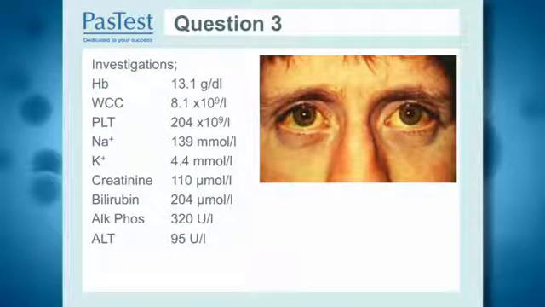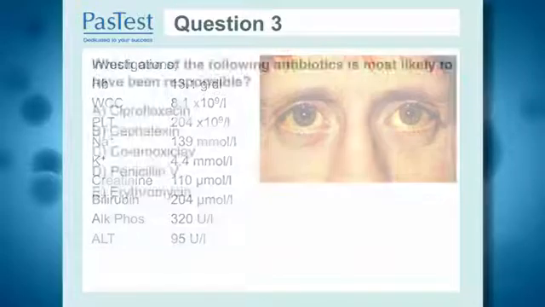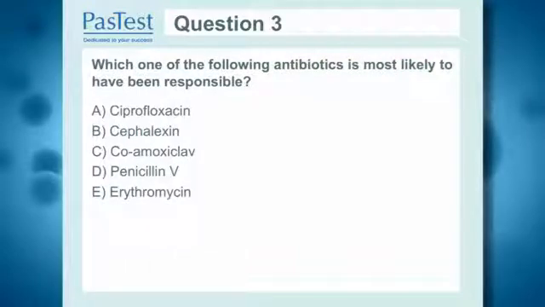We can see here a photo of his eyes showing the jaundice. When we look at his bloods, we can see that his white cell count is normal, his renal function is normal, but his bilirubin is markedly raised. He also has a raised ALP and an ALT. The most marked finding here is the raised ALP. So, which one of the following antibiotics is most likely to have been responsible for the picture that we have seen here?